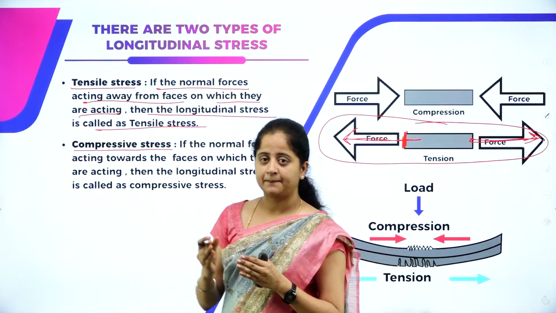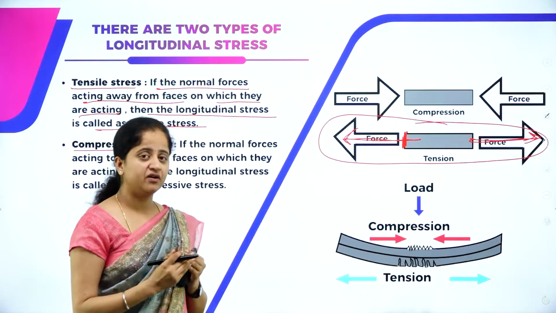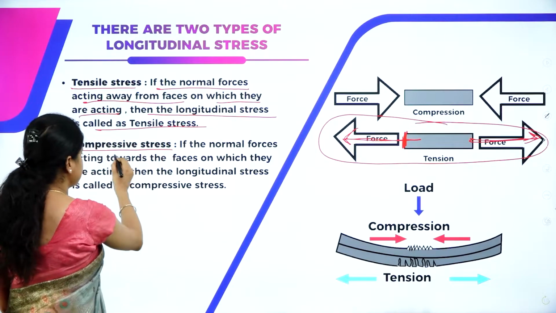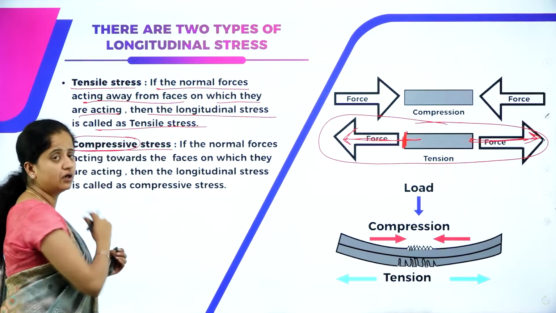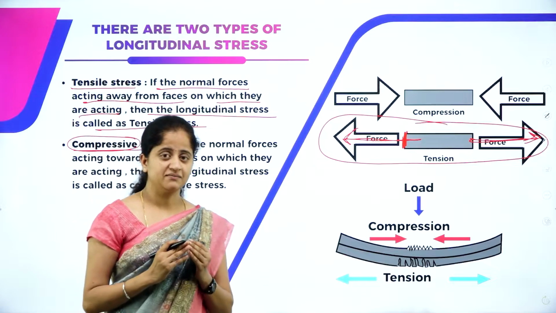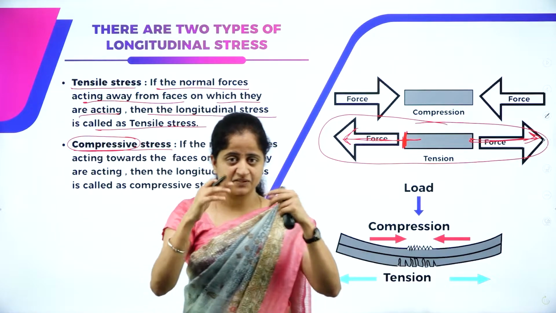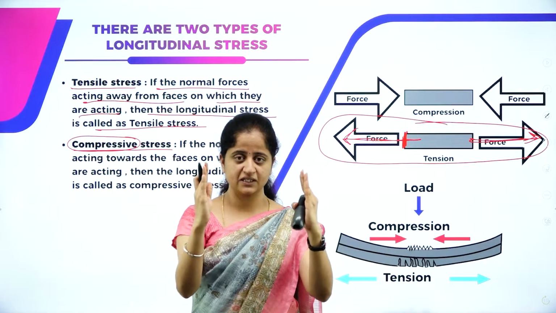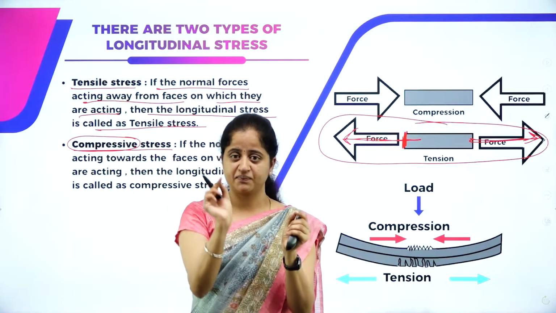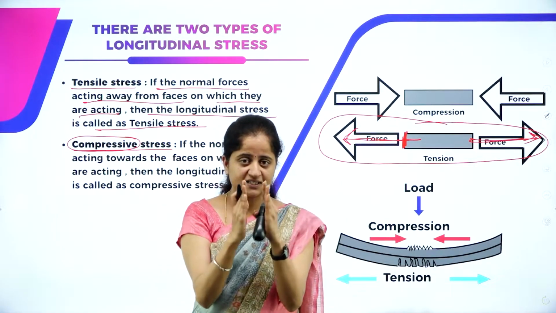And similarly, the exact opposite behavior of the tensile stress is compressive stress. We are all familiar with the word compression, right? What is the meaning of compression? If I have a spring and if I apply some force in the opposite direction, what happens? The spring will compress. It will change its length, correct?